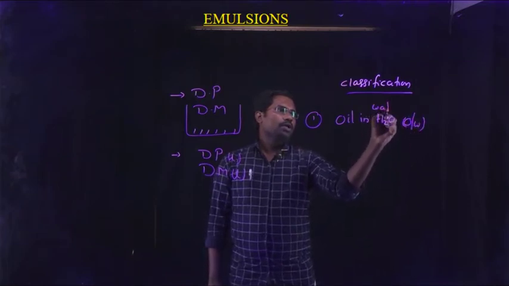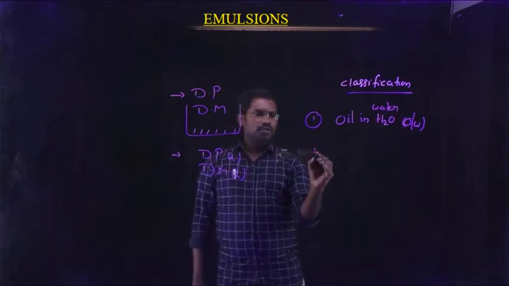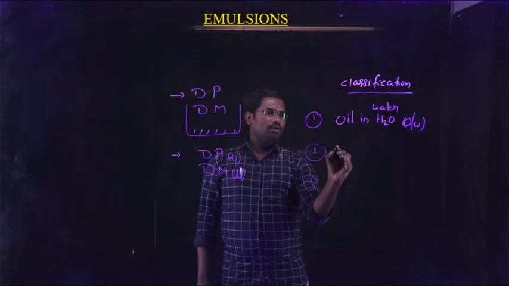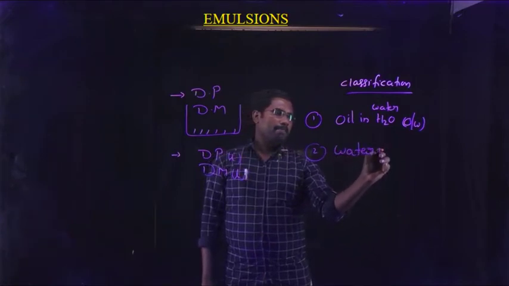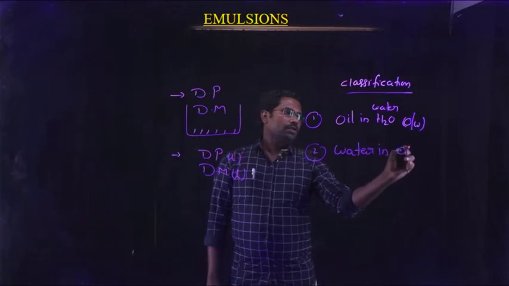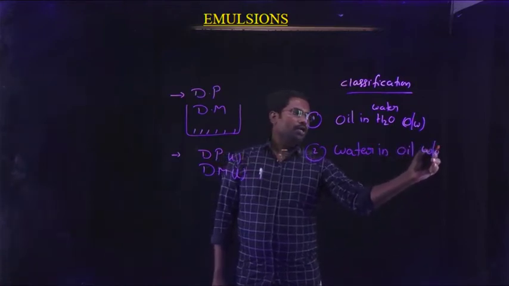Oil in water type of emulsion is known as O/W type of emulsion. And the second one is water in oil type of emulsion, that is W/O type of emulsion.